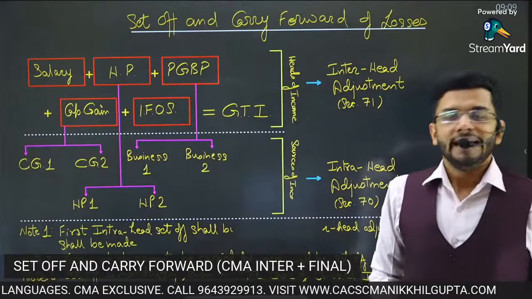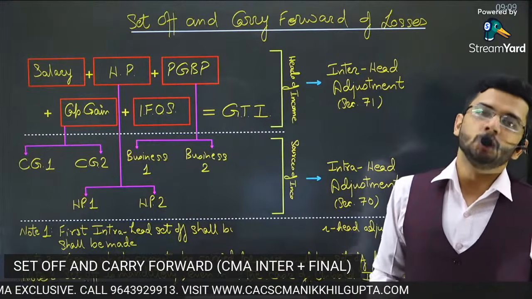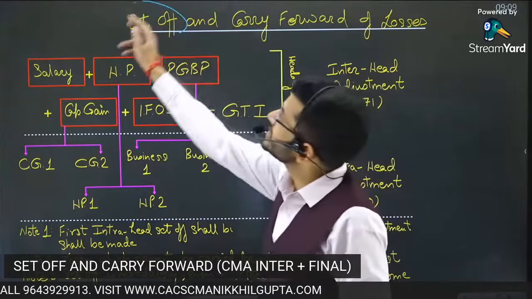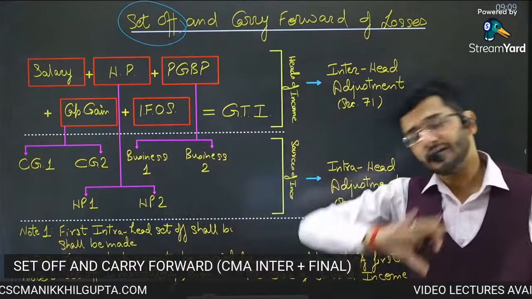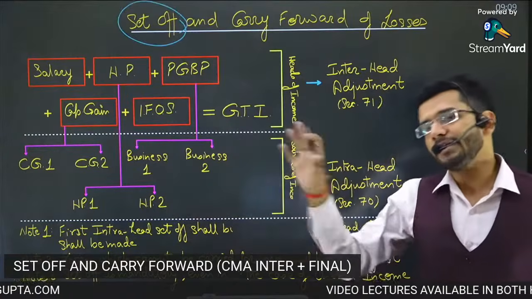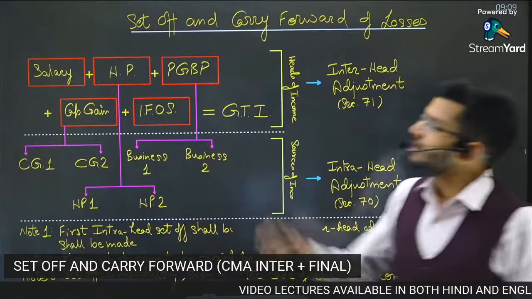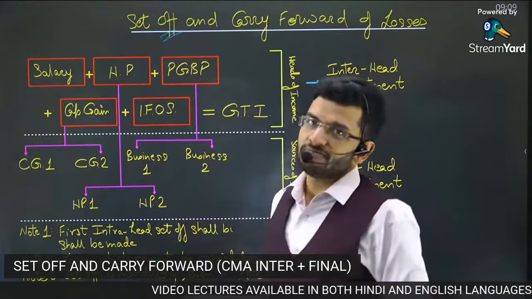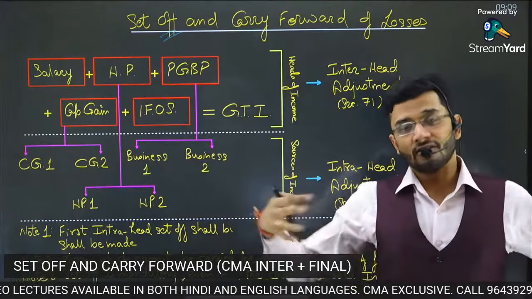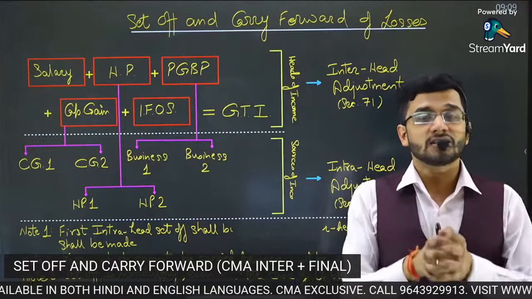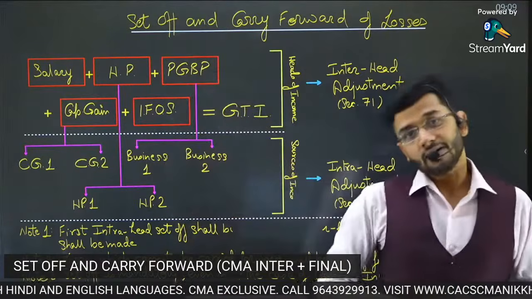Now, income tax authorities have made certain rules regarding the set off of losses. And in this particular chapter, we are going to study all those rules surrounding the set off of losses. What do you mean by set off? First of all, set off means adjustment, adjusting losses from profit. That is known as set off.